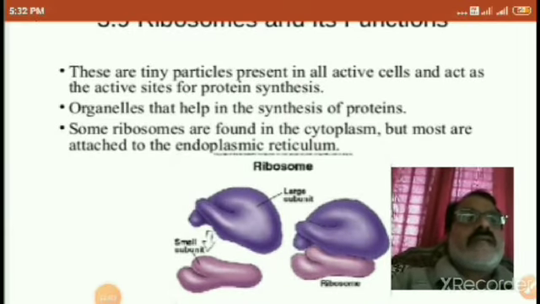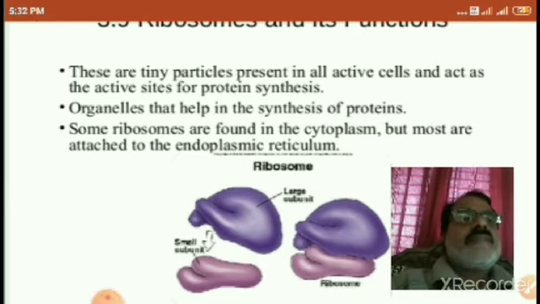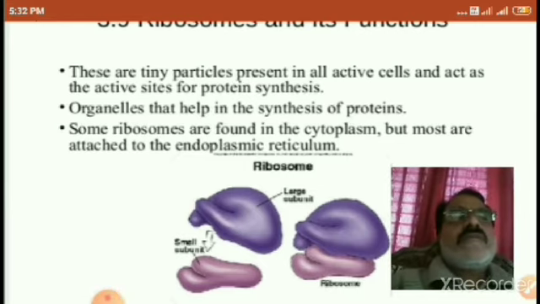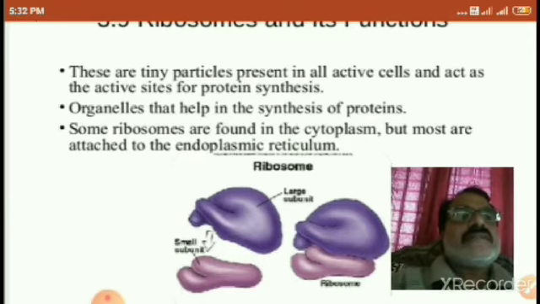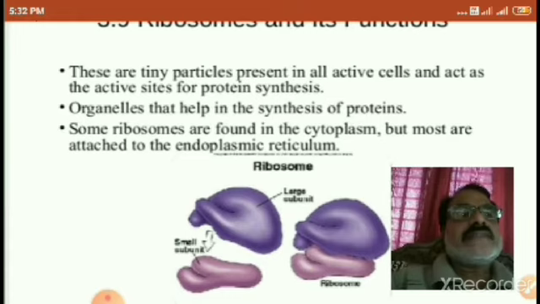So ribosomes are meant for protein synthesis. They act as active sites. These are tiny particles present in all active cells and act as the active sites for protein synthesis.